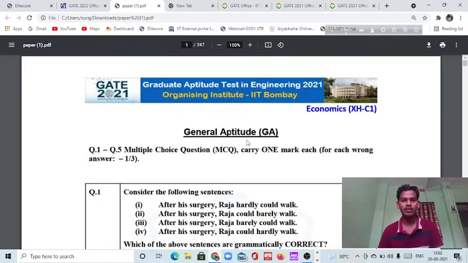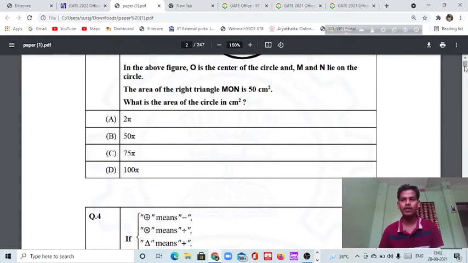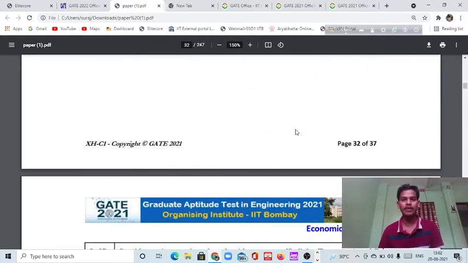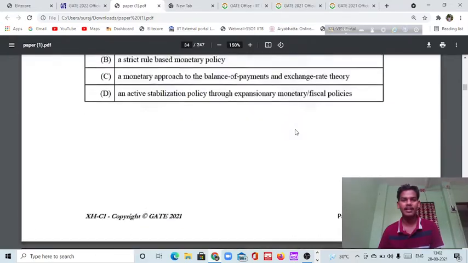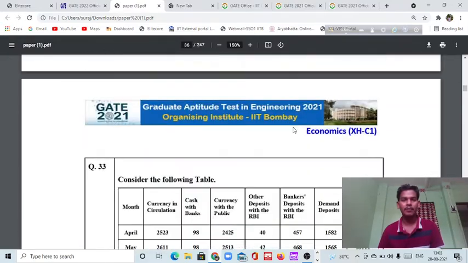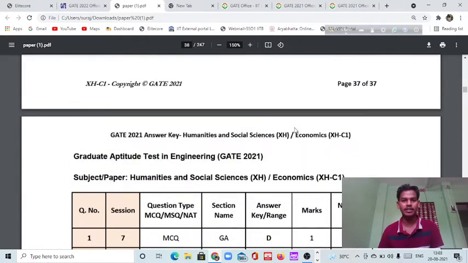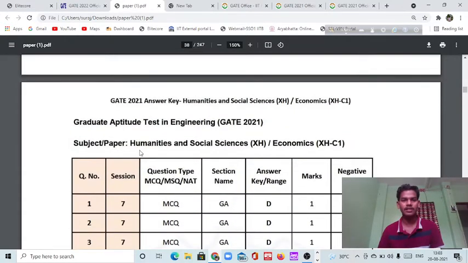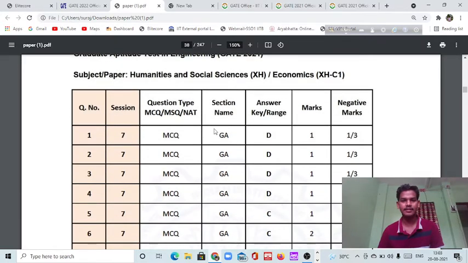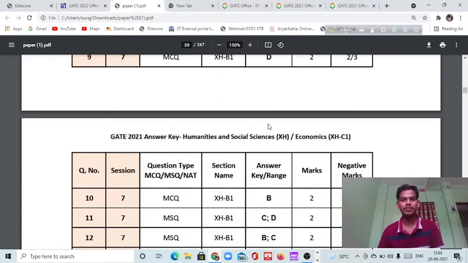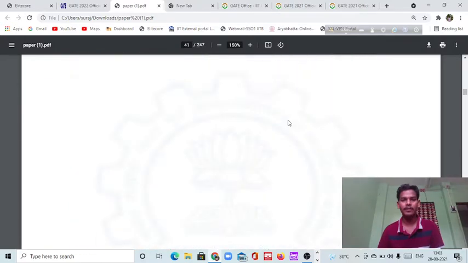So this is for economics. One more important piece of information is that after one paper, you will be able to get the answer sheet. This is the answer key, and you just have to check it carefully.